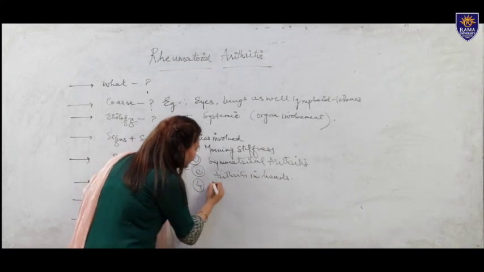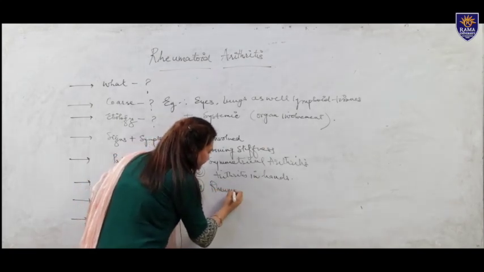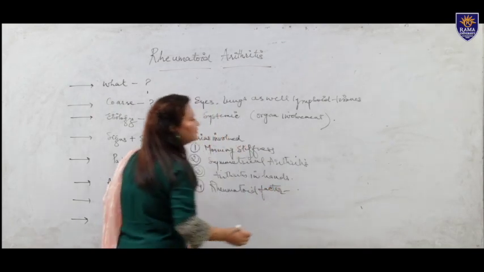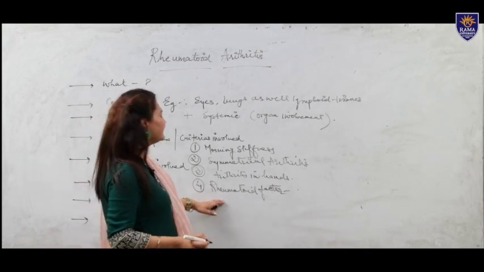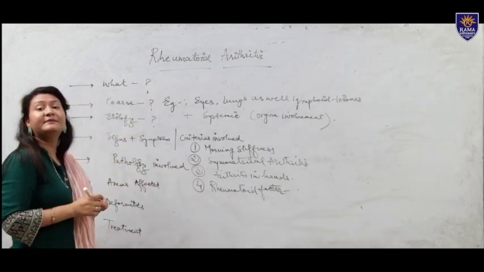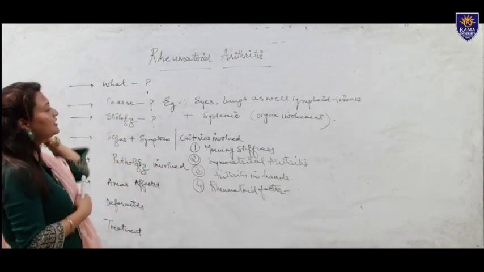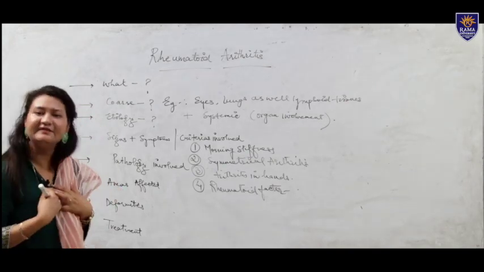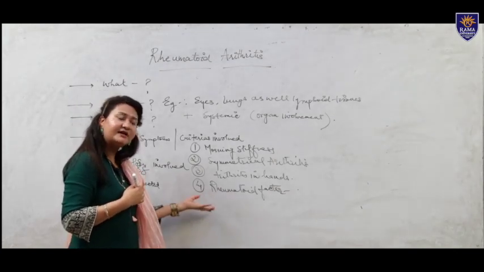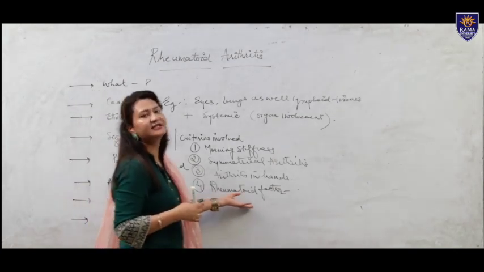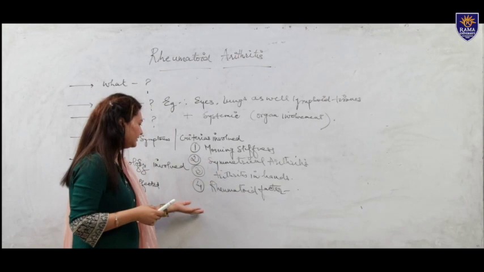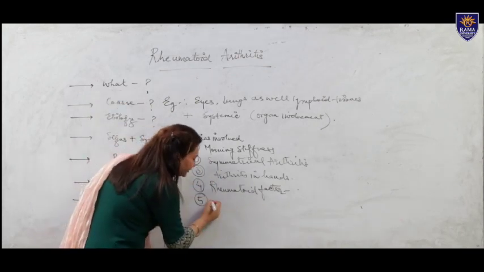Then we have rheumatoid factor. One should have exact knowledge about whether the person is suffering from rheumatoid arthritis or not. If a person comes to a physician, one should always refer him to the blood bank for a test to demonstrate whether the patient has rheumatoid factor or not. Okay. Then we have rheumatoid nodule.